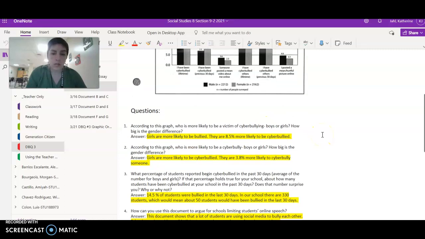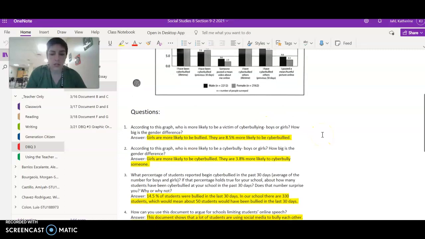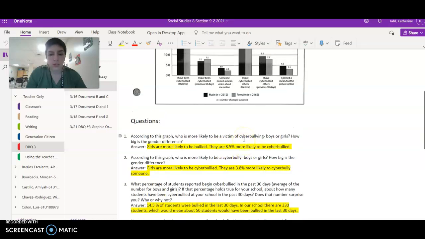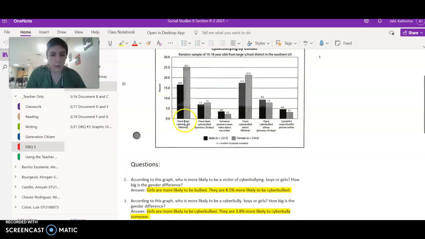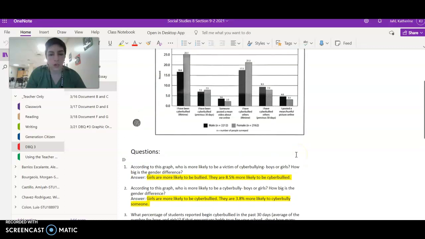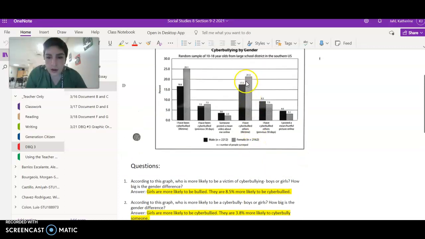According to this graph, who is more likely to be a victim of cyberbullying, boys or girls? How big is the gender difference? Girls are more likely to be cyberbullied. They are 8.5% more likely to be cyberbullied. I got that number from this point in the chart, from these two numbers. According to this graph, who is more likely to be cyberbullied, boys or girls? How big is the gender difference? Girls are more likely to be cyberbullied. They are 3.8% more likely to cyberbully someone. I got that number from right here.